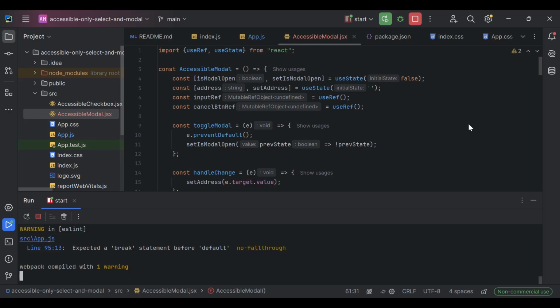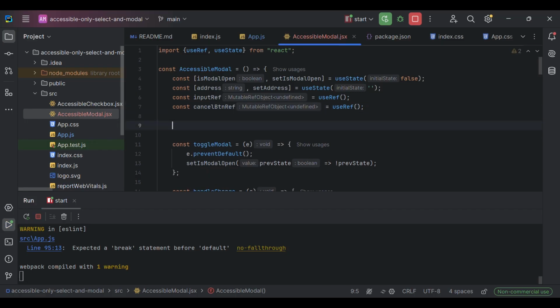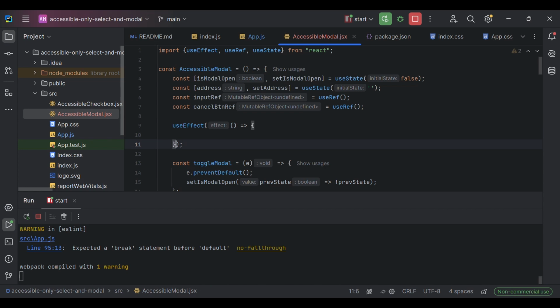One more thing that I forgot to do: when you open the modal, you also need to put focus on the first focusable element that is located inside the modal. And for that, we can use, for example, use effect in our case. We could do it only on mount, but sometimes modals are already rendered, so it can be tricky.